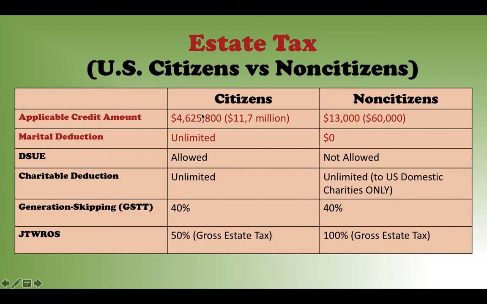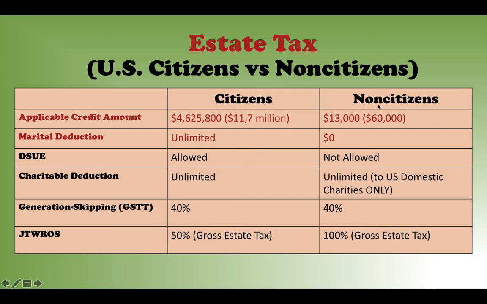So basically, if you give away a gift, let's say you give away 5 million during your lifetime, then the rest is 11.7 minus 5, which is 6.7 million. You have left for exemption amount 6.7 million. So this is for your estate.